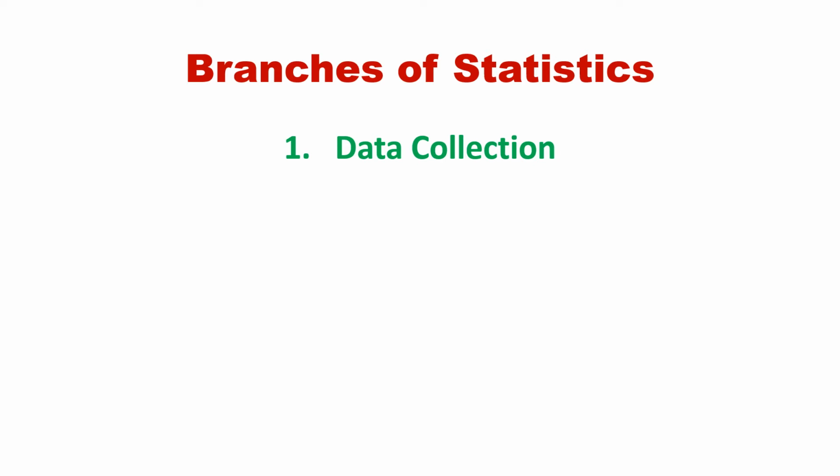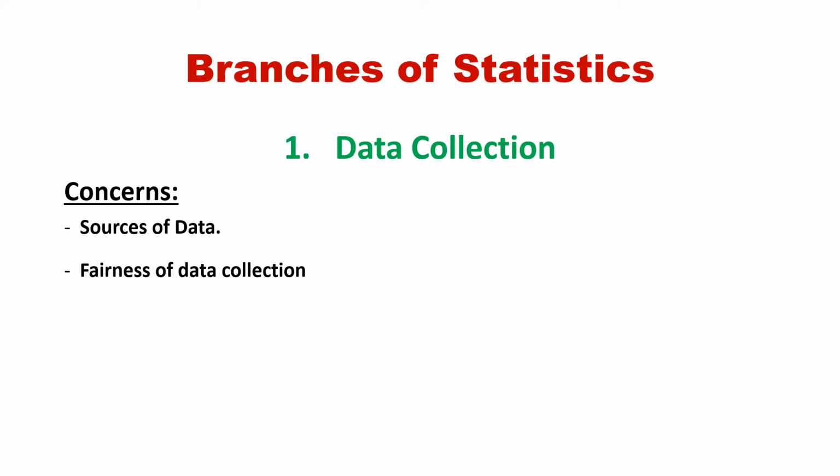With data collection, we have some areas of concern. These concerns include the sources of the data and the fairness of the data collection. We want to be sure that the data we obtain is from trustworthy and reliable sources and that it doesn't contain bias. It is crucial to ensure all data come from a reliable source. This leads directly into the fairness of the collection of the data. Was the data collected in a fair manner? Was the collection of the data done in a way that allowed for a variety of answers?